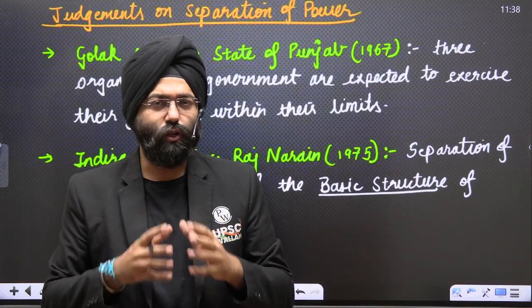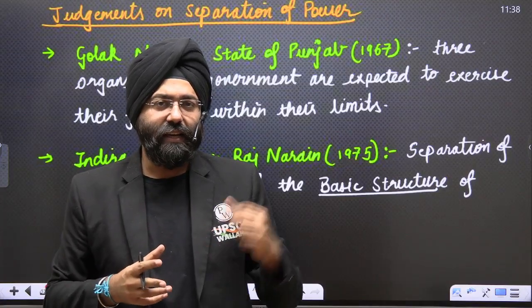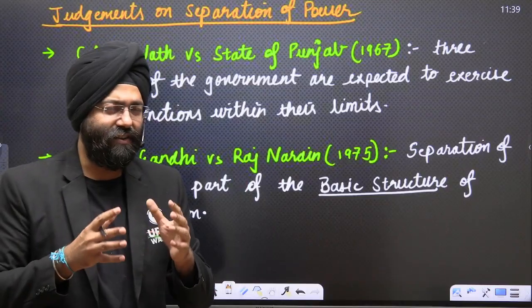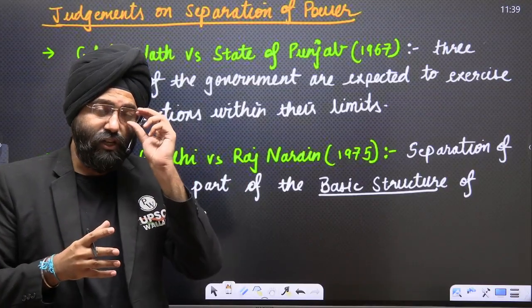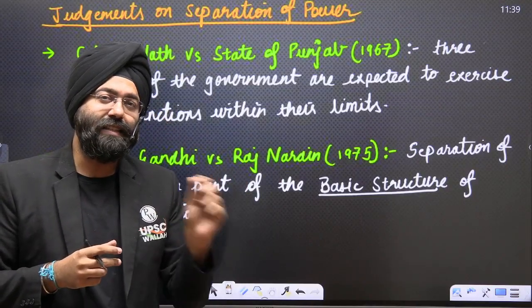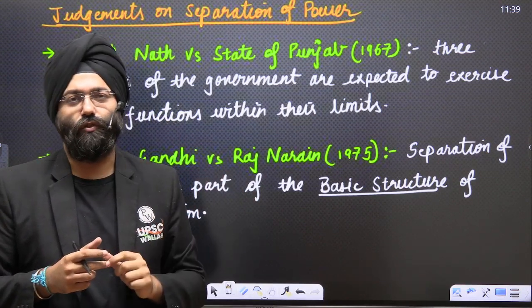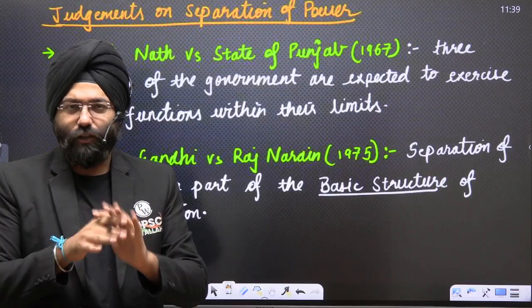That means those are the core essential features. And by this judgment of Indira Gandhi versus Raj Narain in 1975, separation of power was given the status of one of the basic structure components of the constitution. That means this is something that you cannot change.